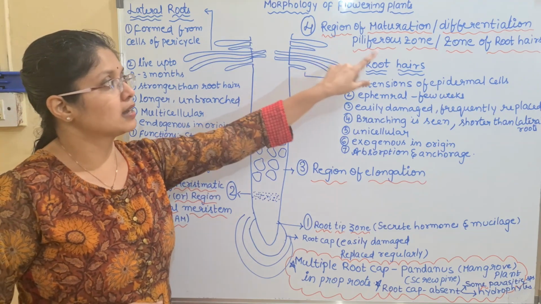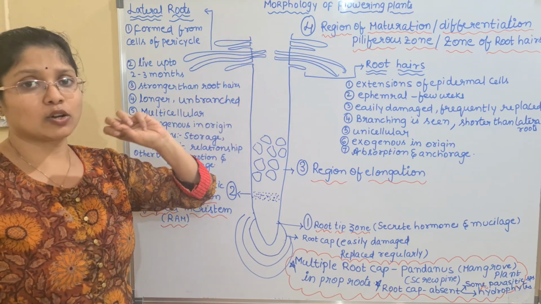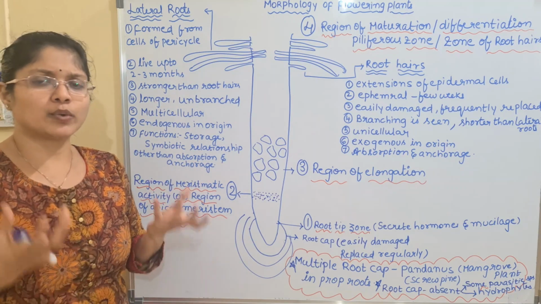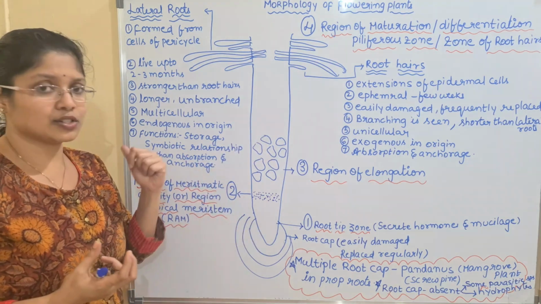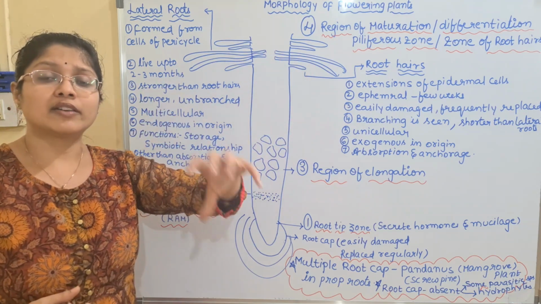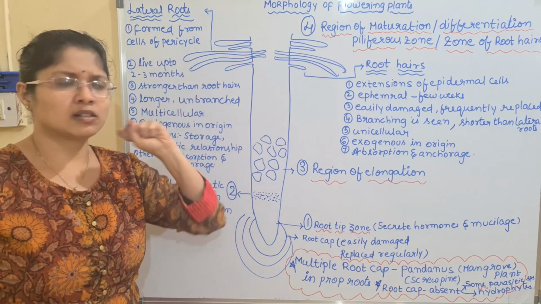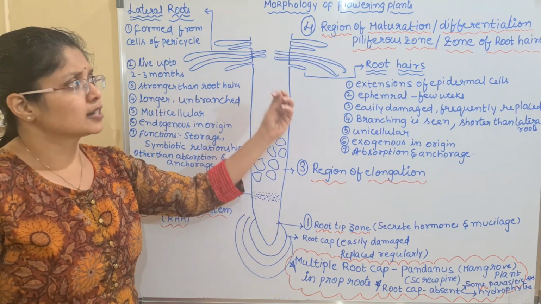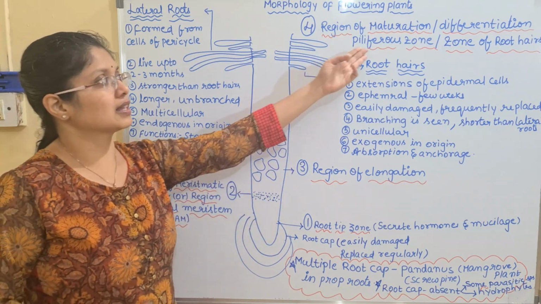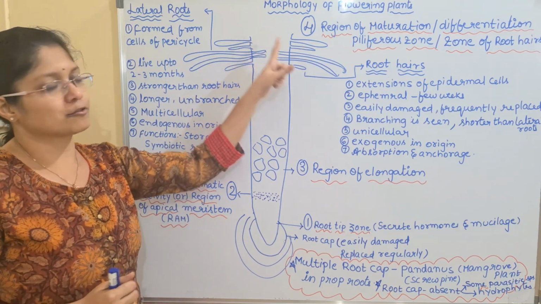This is also called the zone of root hairs. Different names are given to this particular area of the root because it has the root hairs. It can be called the region of absorption, because absorption does not take place in the other regions, children; it takes place only where you have the root hairs. With the help of root hairs, the plant absorbs water and nutrients. Hence it can be called the region of absorption, region of maturation, region of differentiation, zone of root hairs, or the piliferous zone. Different names are given to this area. This is very important. Why?